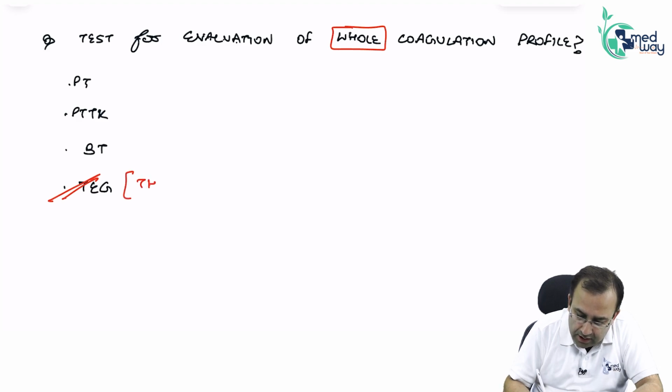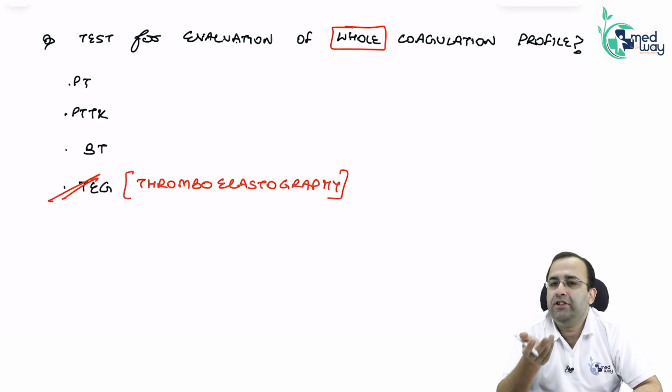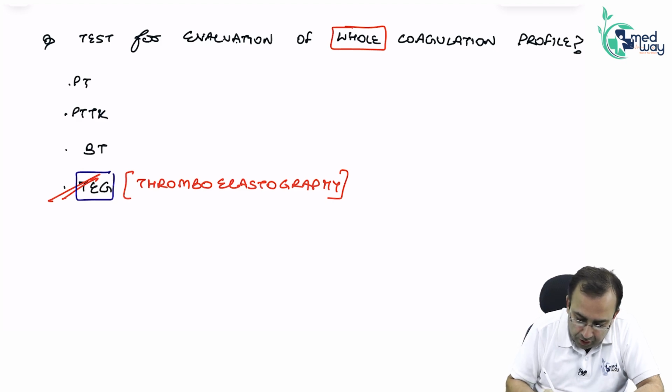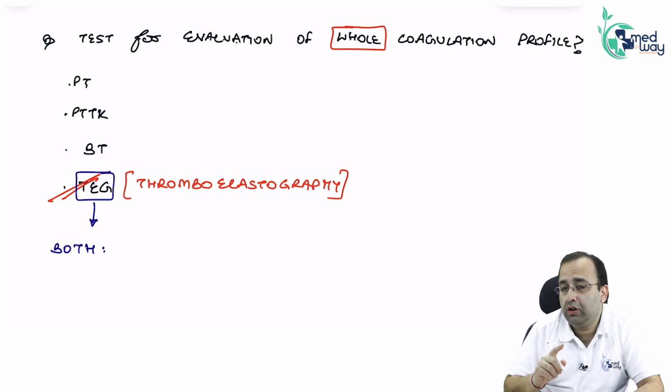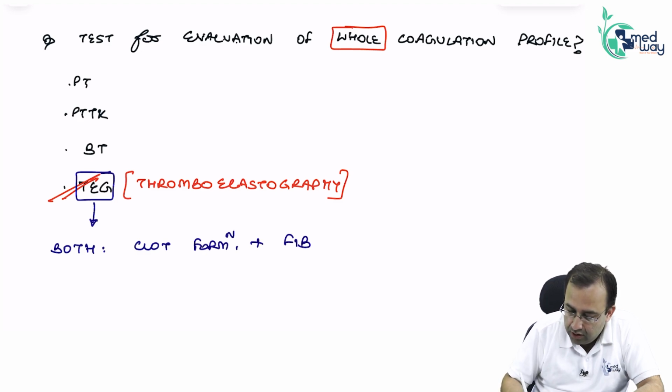So TEG stands for thromboelastography. Test for evaluation of whole coagulation profile: TEG, thromboelastography, which evaluates both clot formation, that is formation of fibrin clot, plus lysis of the clot, that is fibrinolysis.